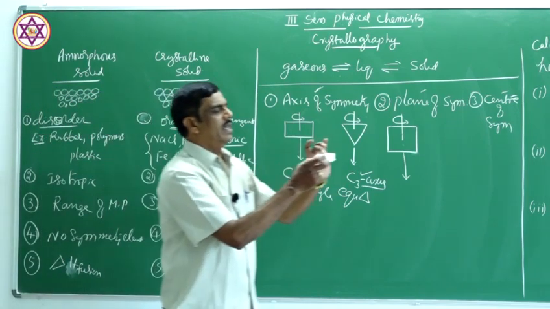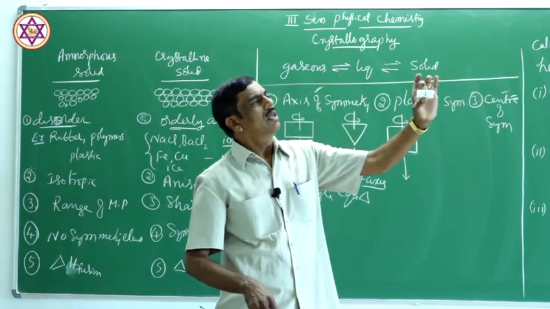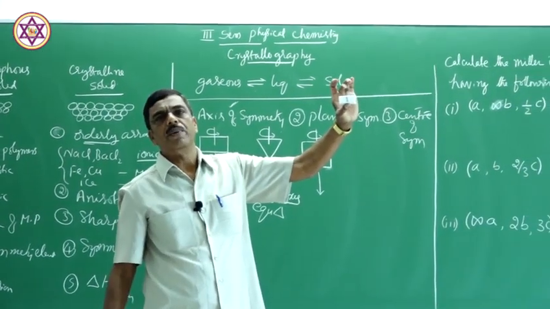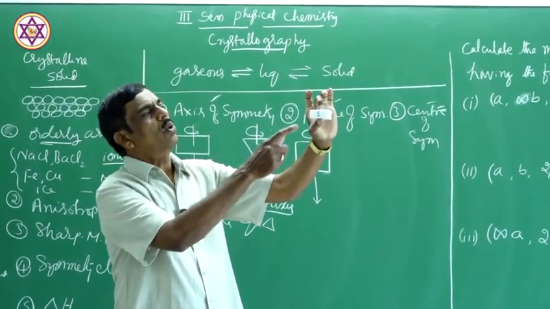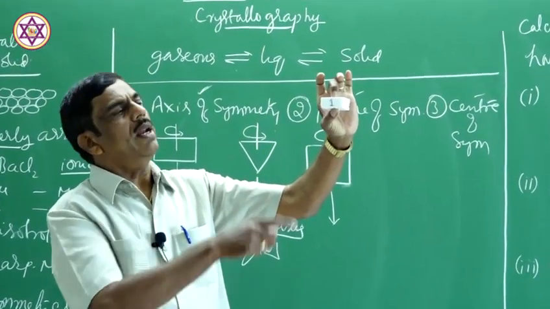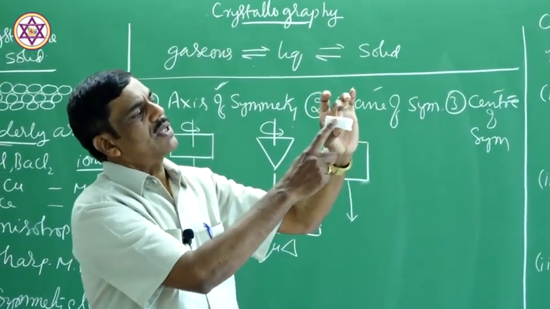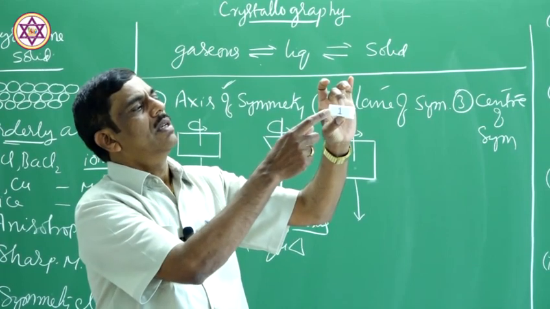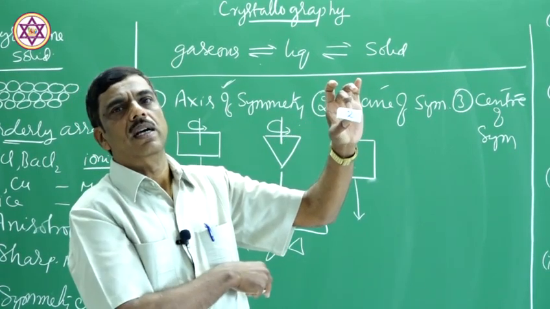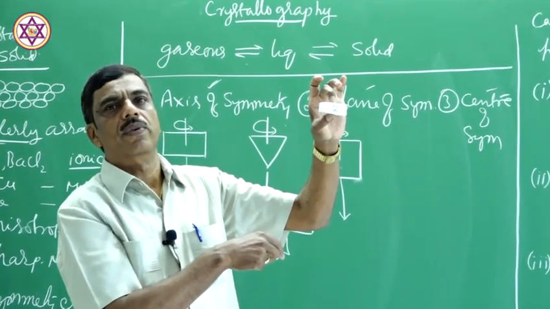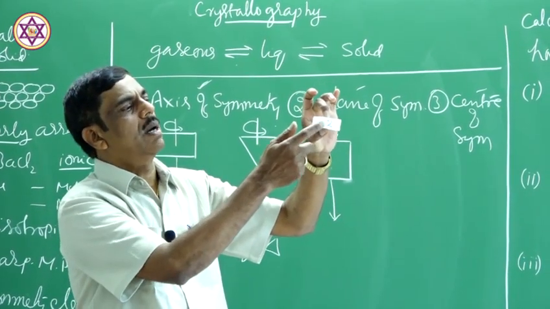Now, you consider a square. You consider the imaginary line passing through this square. You rotate this square through 360 degree. This is the first appearance, first face. Now, you rotate this, you see the second face, same type of face appears here.